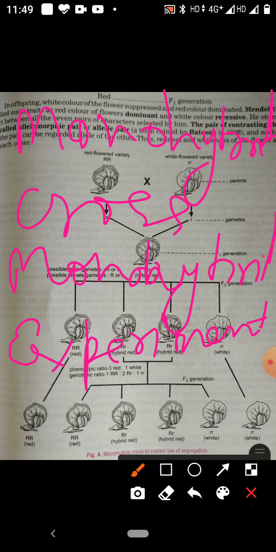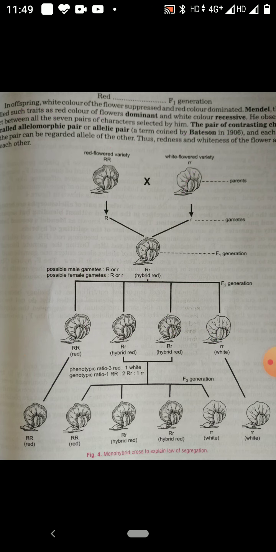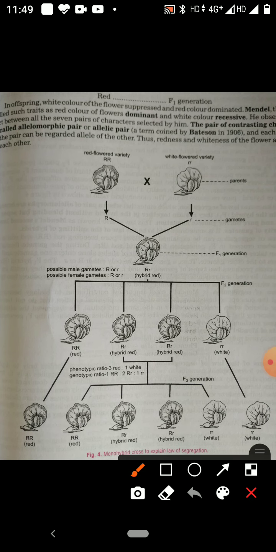Children, I am going to explain it taking the color of the flower. A cross was made between pure red and pure white flowers.